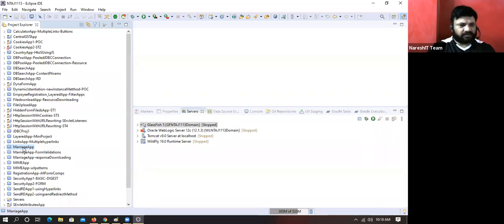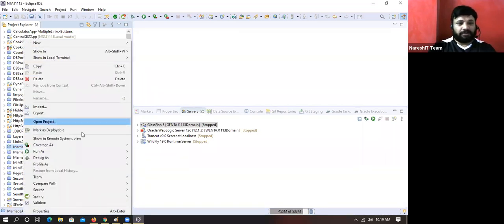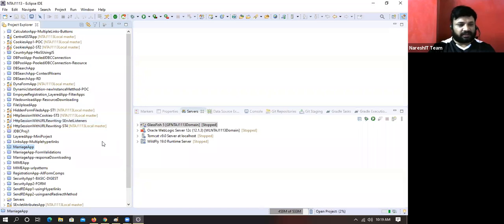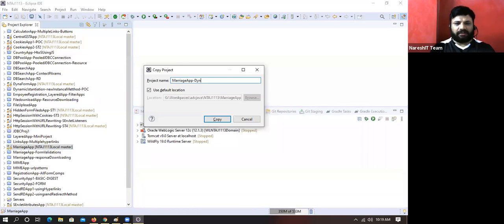Copy this, paste it. If you don't know, we have to keep HTML files in the web content folder. Please, better not to think about sitting in this batch, because without knowing where the HTML file should be placed, why are you sitting for advanced topics? Come on, that's basic common sense. Dynamic servlet registration. Understanding my point there?